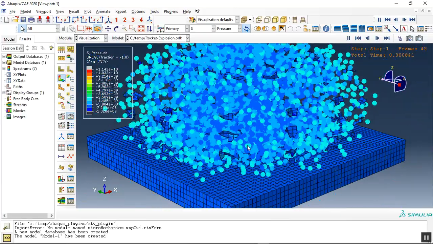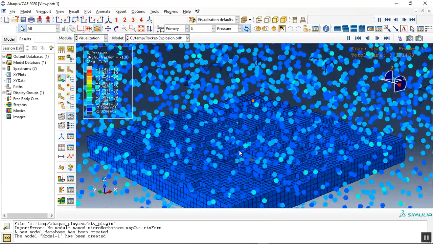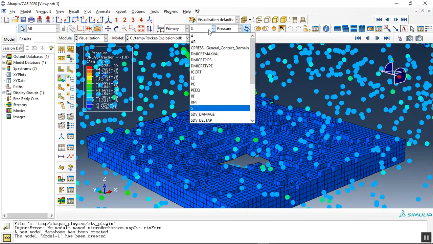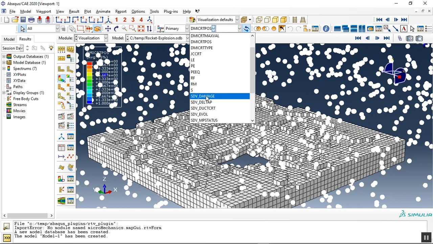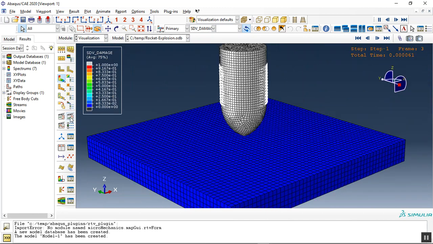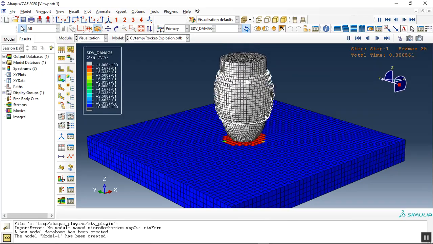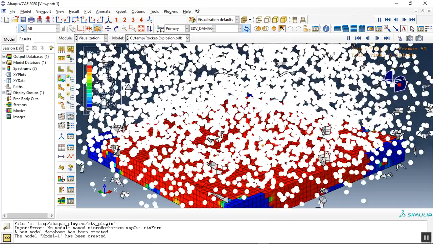See, this is the impact and then the explosion, and this is the damage of the concrete. You can see here the damage happened during the impact, then the explosion happened.